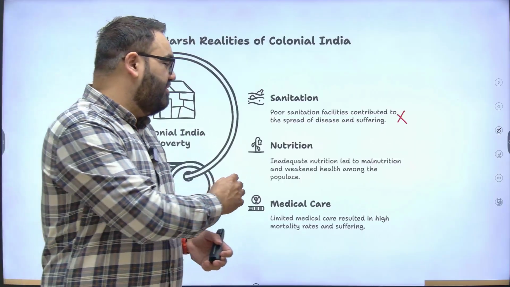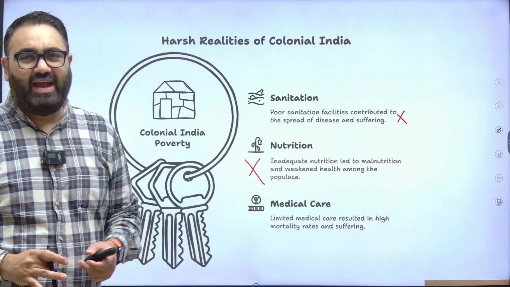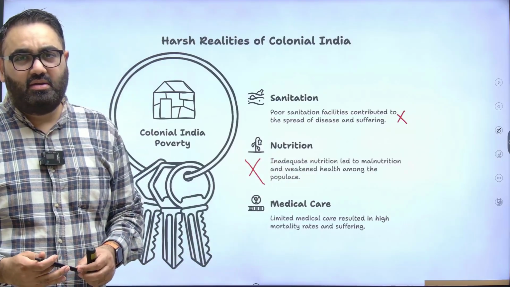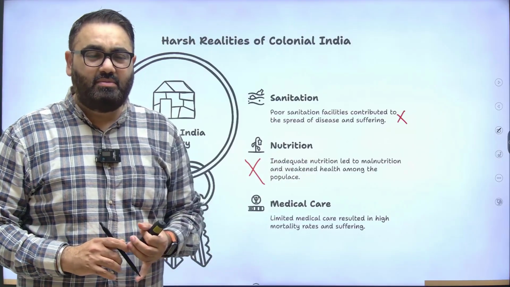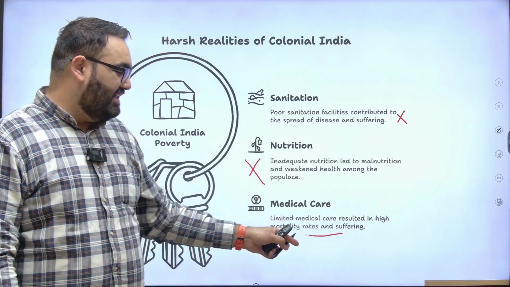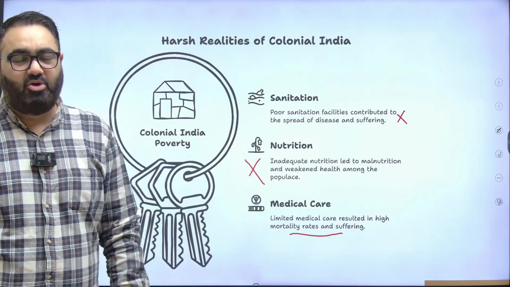There was zero emphasis on any kind of nutrition. We suffered from wide scale lack of nutrition amongst children, especially. There was no balanced diet available. We also had zero medical care. As I said, there was high scale suffering. There was no effort from the side of the government to actually protect them.